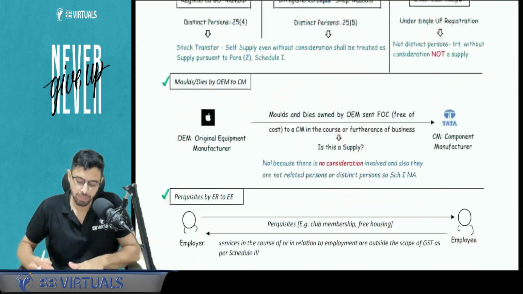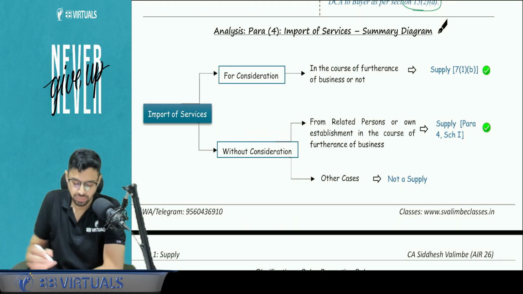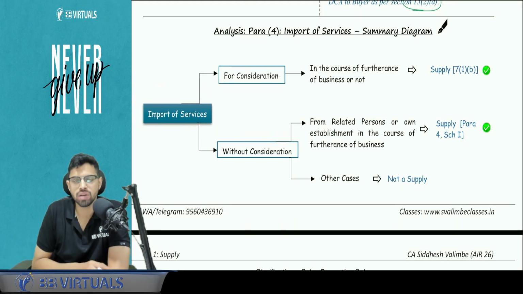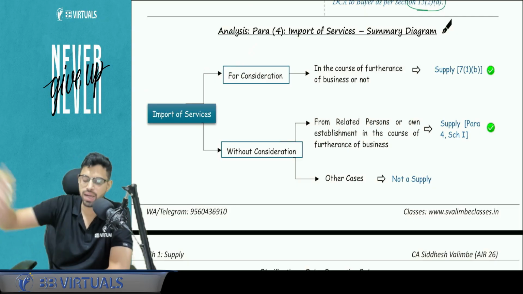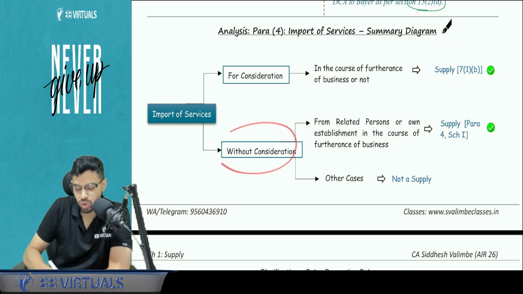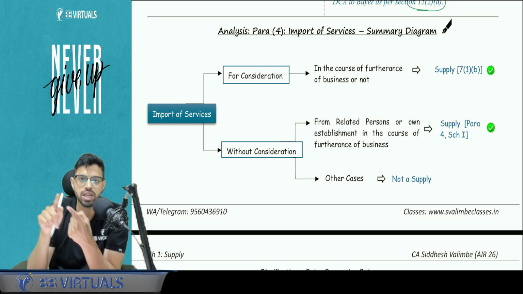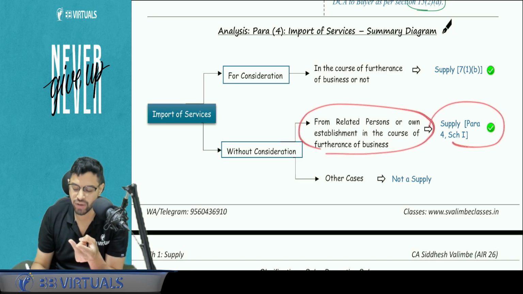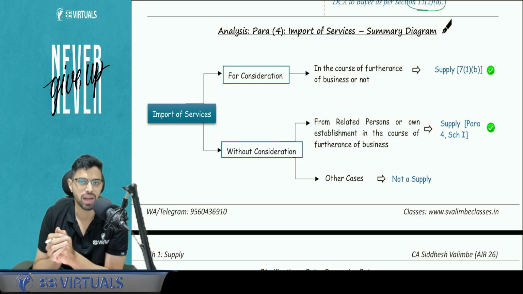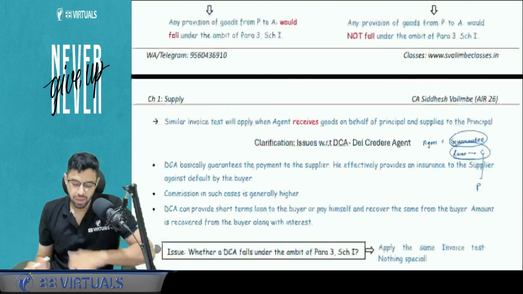So let's make a short summary paragraph for this import condition. Pay attention everyone. Import of services given in question, first see consideration is there or not there. If consideration is there, you are not going to apply schedule number 1. You will apply 7(1)(b), business condition is irrelevant, it will be a supply. But if there is no consideration, you see 2 conditions as per paragraph number 4, schedule number 1. First condition, you are importing from related person or own establishment. Second, business condition. If both are satisfied, then yes, it is a supply under schedule number 1, paragraph number 4. In other cases, it will be not a supply. Is this clear? Okay.